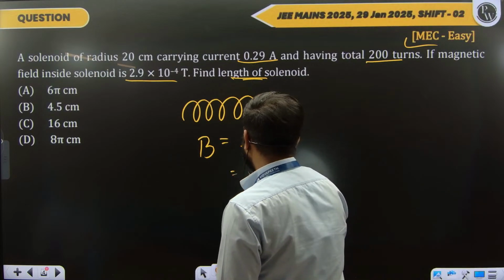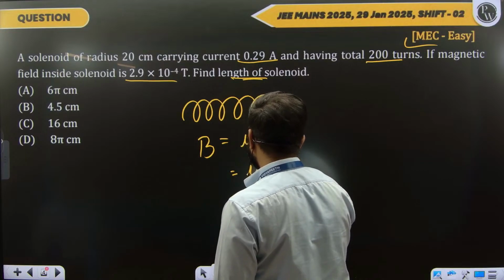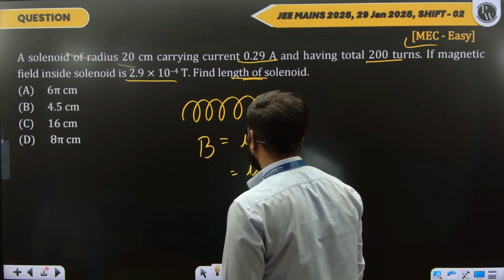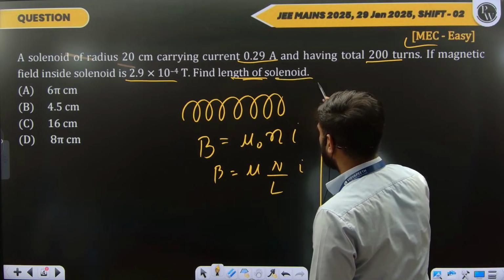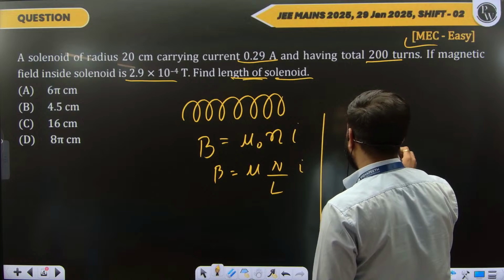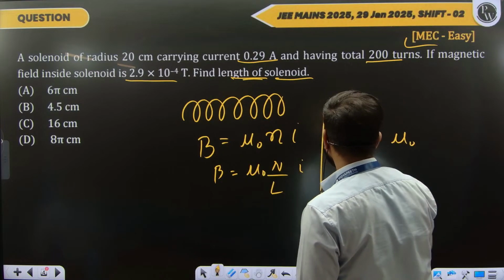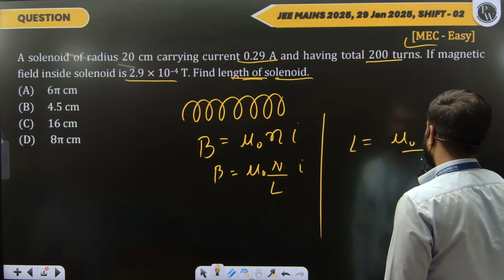So if they are asking what is the length, then I can write this small l as N upon L into I. This is your magnetic field. So if they are asking the length, cross multiply. So your L will be mu naught into Ni divided by the magnetic field.